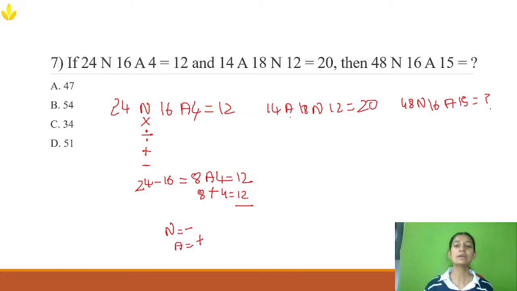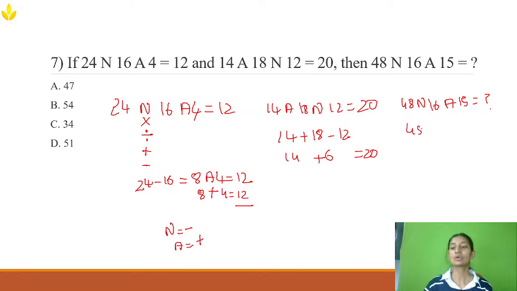Now let's verify with this one. 14 plus 18 minus 12. 18 minus 12 will be 6, plus 14 equals 20. So I'm getting RHS equals LHS. So a is plus and n is minus. From this question I got to know that.